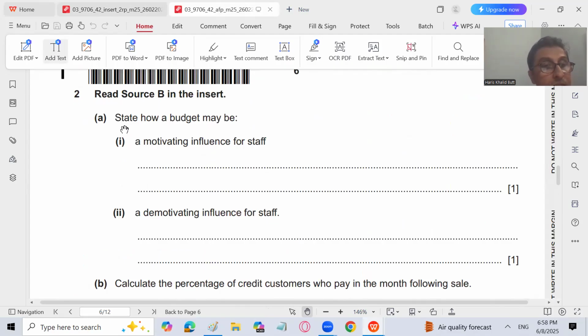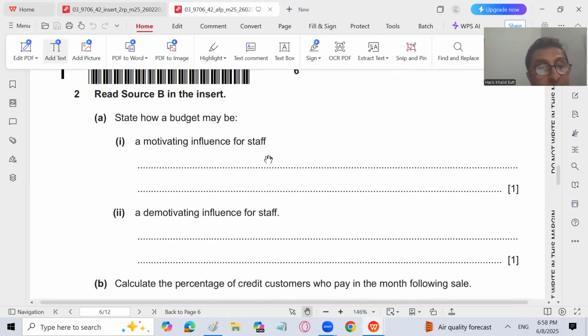So what is the first question? Part (a): state how a budget may be a motivating influence for staff. If a budget is prepared by taking the recommendation of the staff, the staff will be motivated and will be able to achieve the budget easily, because they are included as part of the budgetary control system. So they will feel motivated.